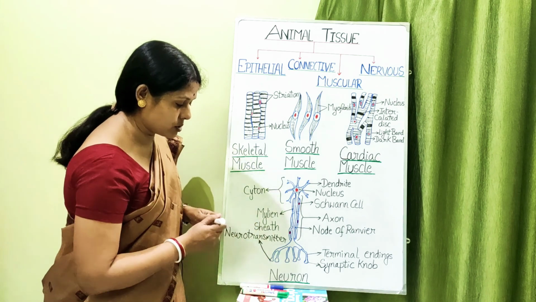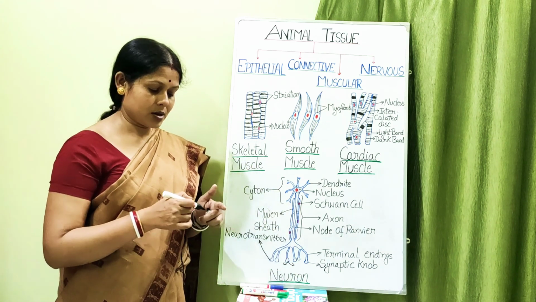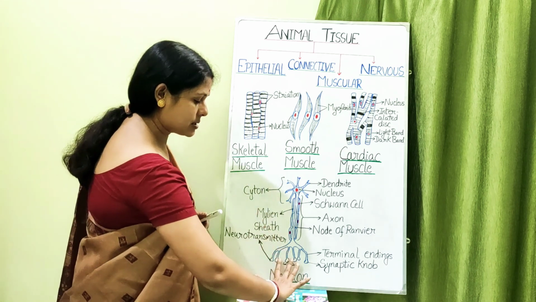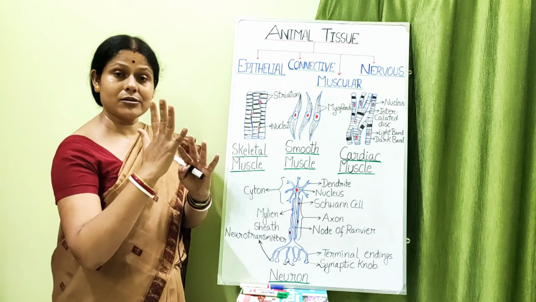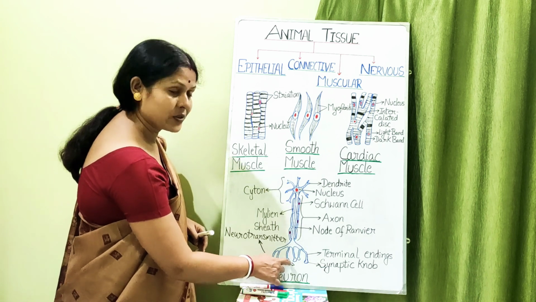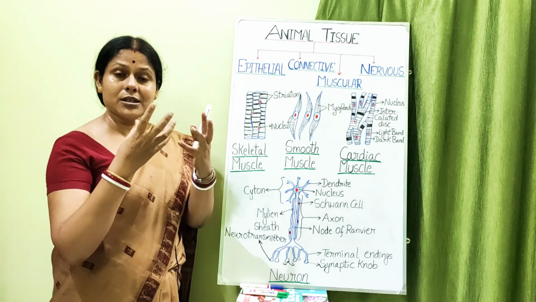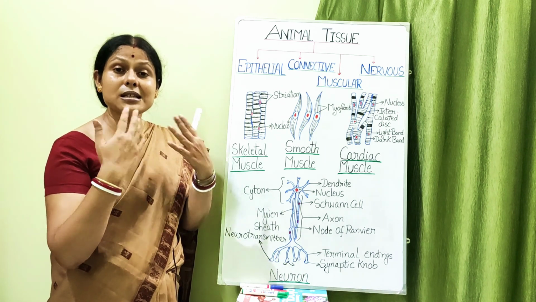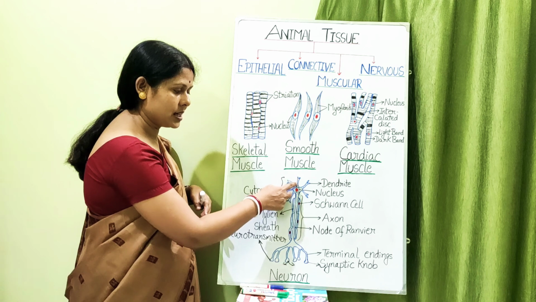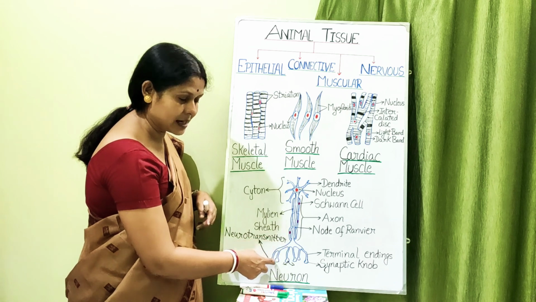Suppose this is one neuron and the next neuron is here. My hand is one neuron, so the fingers of my hand represent the dendrites. So if the neuron is present like this, the dendrite will be associated with this terminal ending, the synaptic knob, and it will take up these neurotransmitters, which are in the form of a signal or impulse. That impulse will again travel through the dendrite to the cyton, then to the axon, then again to the terminal endings, and it will reach here.